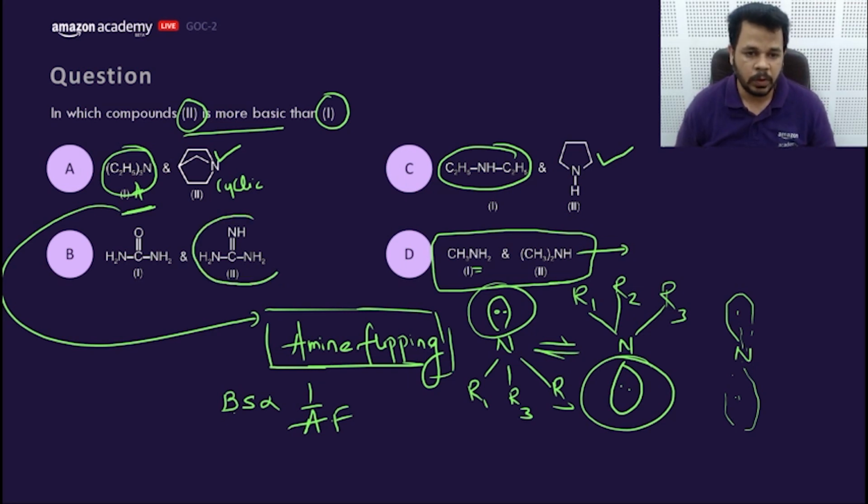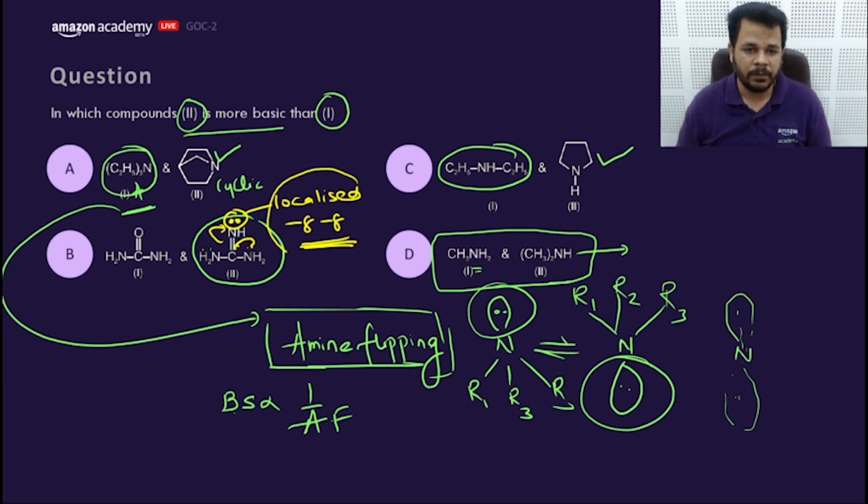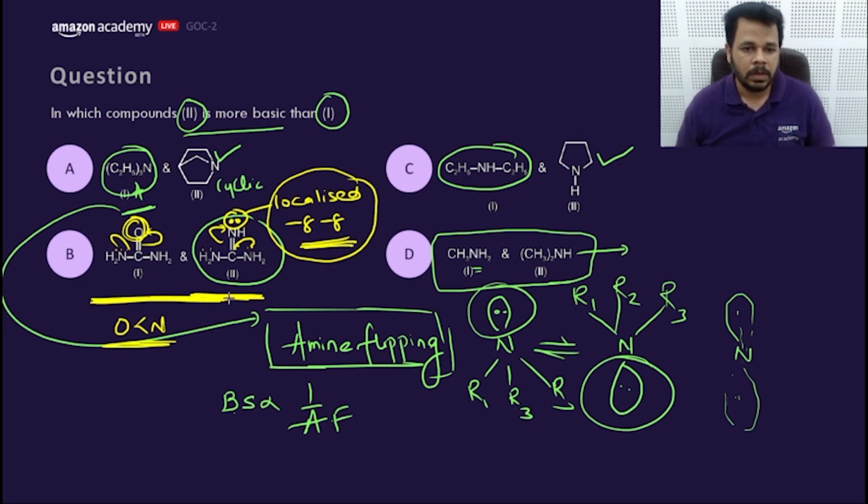This compound is very special to us. This is called guanidine, and this guanidine is very basic because of the resonance. Because of this resonance, nitrogen has a localized lone pair, and because of resonance from both sides, it gets partial negative charge from both sides. So a localized lone pair with two partial negative charges becomes highly basic. This also gets the negative charge and has a lone pair, but the electronegativity of oxygen is comparatively higher than nitrogen. So if you compare both, this would be the one which we will choose as base.